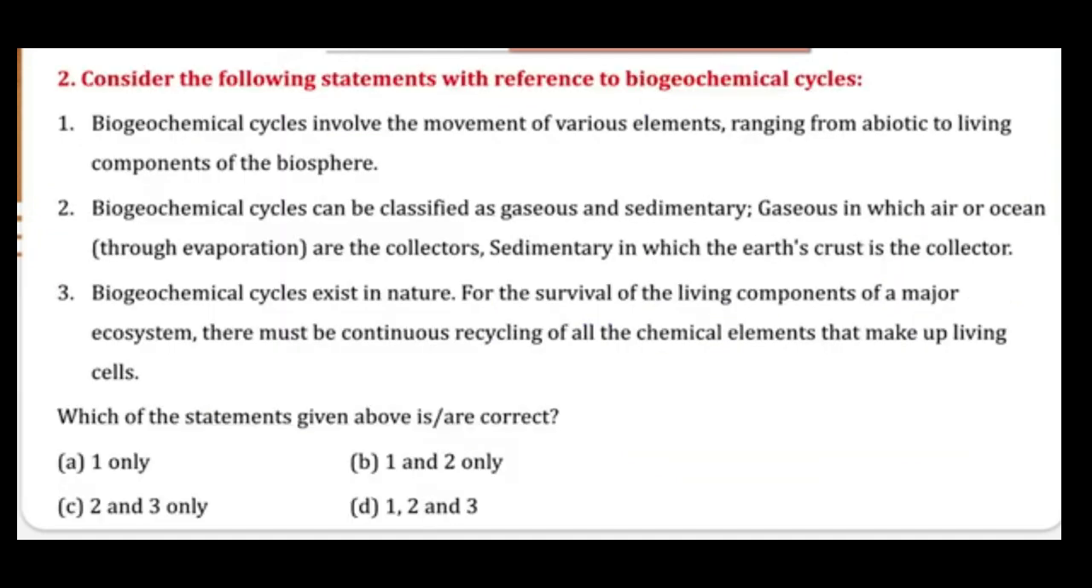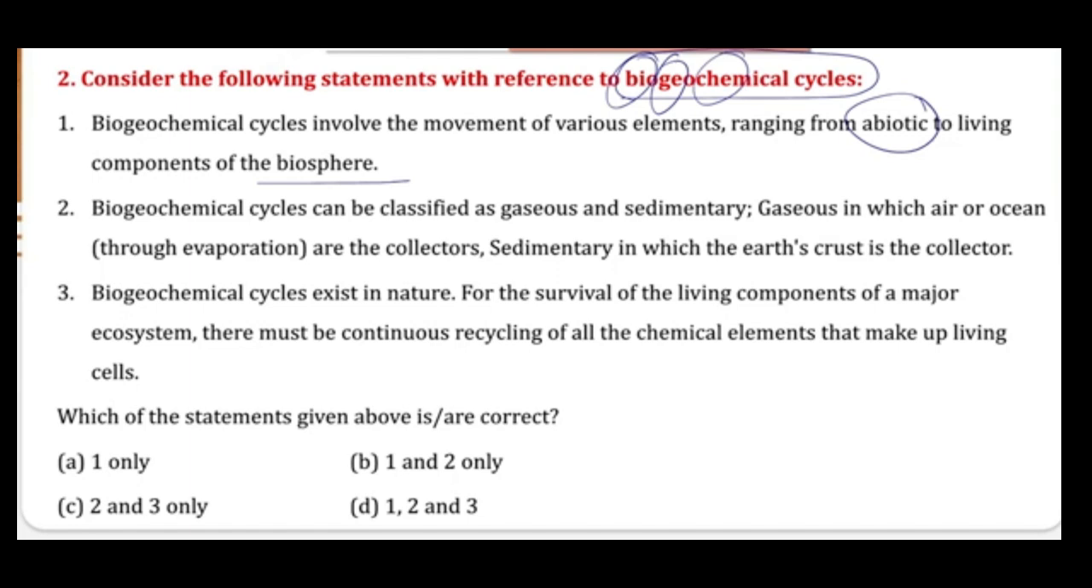Now coming to question number 2. Consider the following statements with respect to the biogeochemical cycle. With the name itself, it is bio, geo, and chemical cycles. Coming to statement 1: biogeochemical cycles involve movement of various elements ranging from abiotic to living components of the biosphere. So basically, these cycles are an interaction of biotic as well as abiotic components.